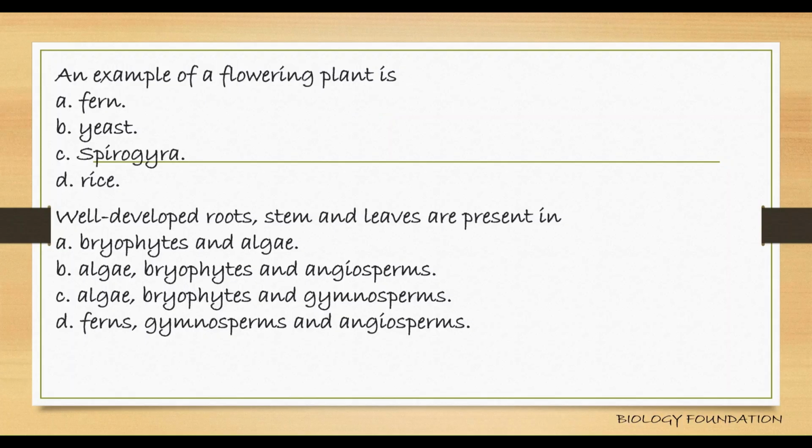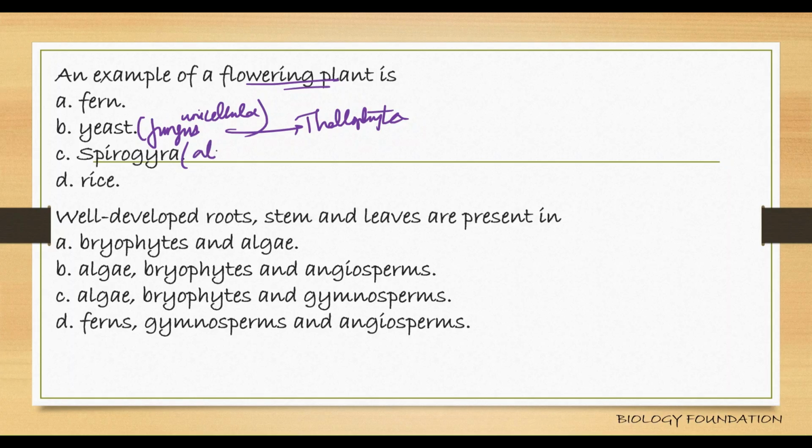An example of a flowering plant. If you know, yeast is a fungus. It's a unicellular fungus. It belongs to Thallophyta, right? Spirogyra is an alga. It also belongs to Thallophyta. Fern is a pteridophyte.